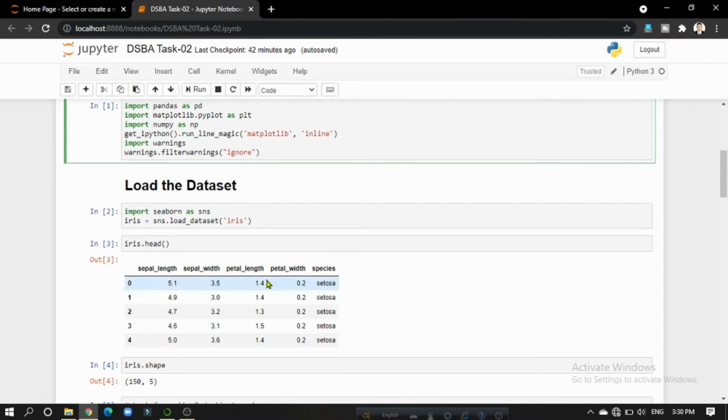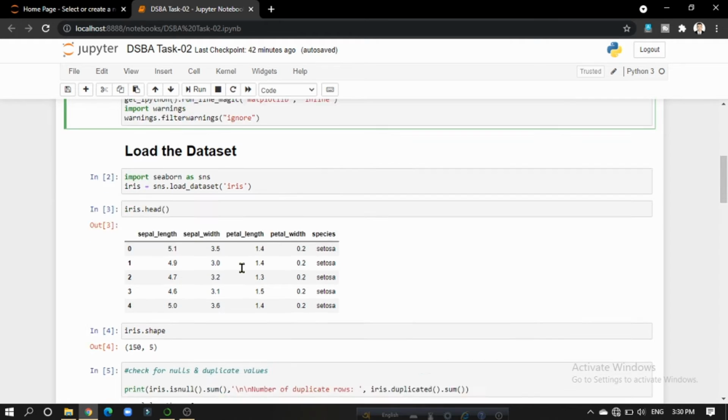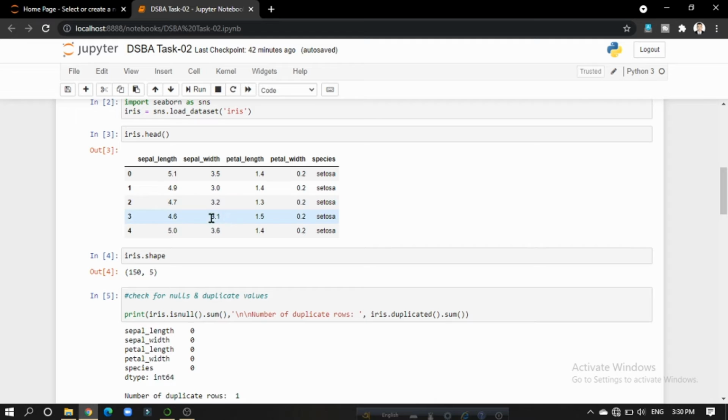After that I have loaded the dataset, and we know that the Iris dataset is available online. So I have imported the dataset from the Seaborn library, and we can see a simple view of the dataset. The dataset contains 150 rows with 5 columns.